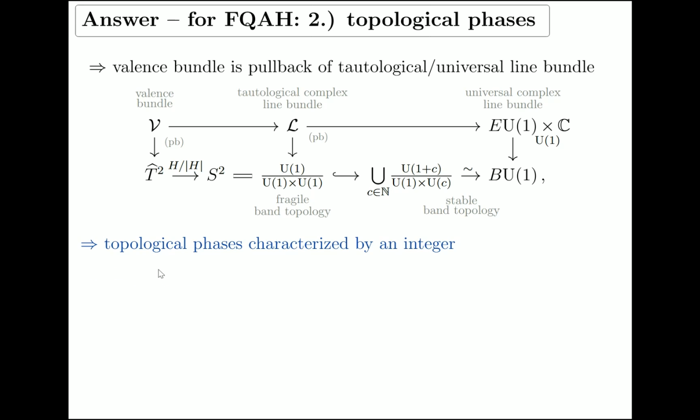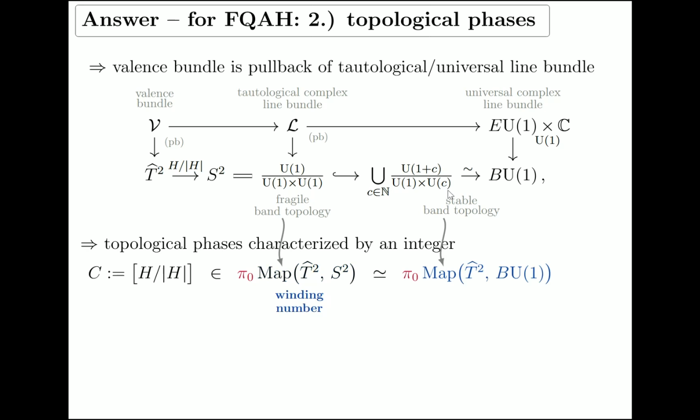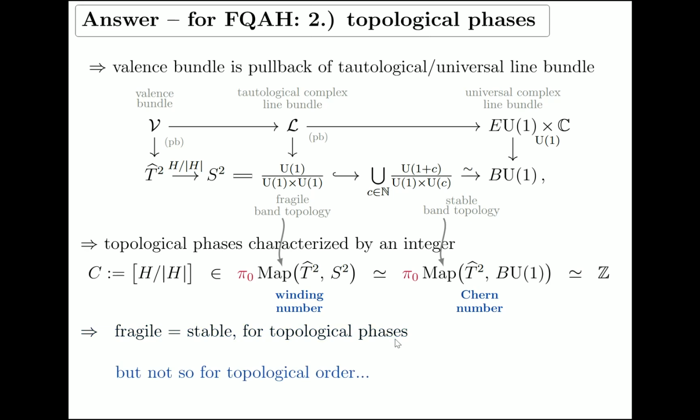The topological phases are now characterized by an integer. The homotopy class of this map can either be regarded as being in pi0 of maps to the 2-sphere, which as such would be called the winding number, or as a connected component of maps to BU1, which as such would be called the Chern number. Now, the Hopf degree theorem says that in this special case they happen to agree. So in both cases we just get an integer, and that is the usual Chern number that gives Chern insulators their name. So fragile topological phases are the same as stable ones, but this is no longer the case as we now look at topological order.